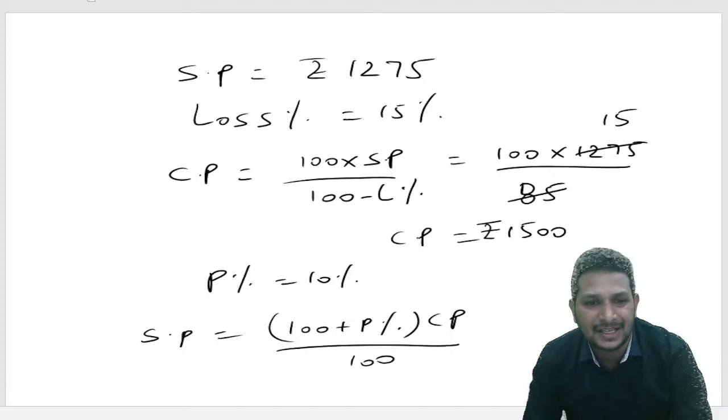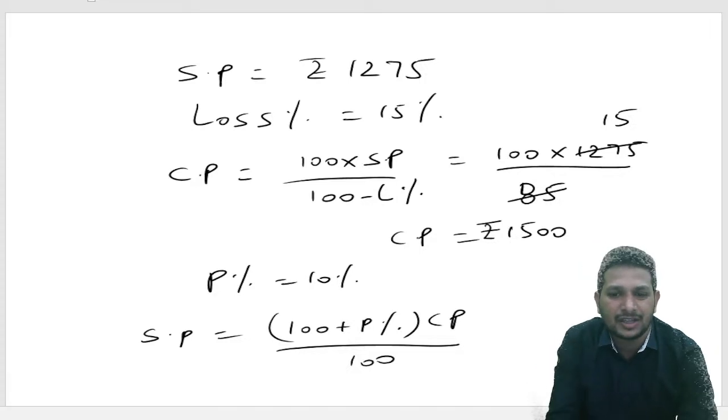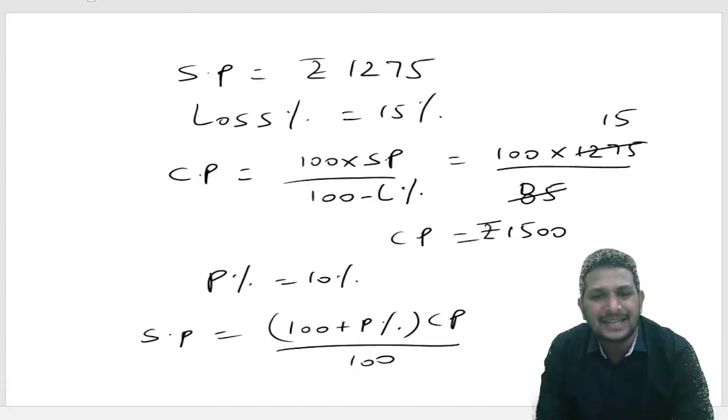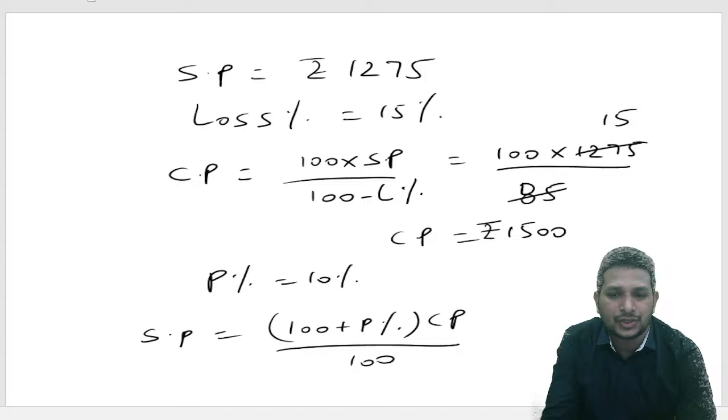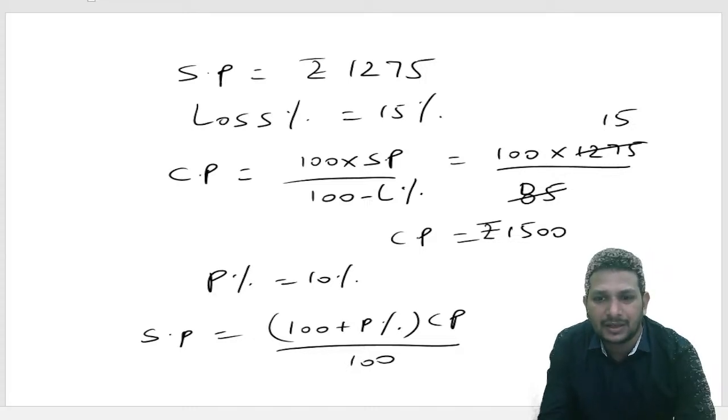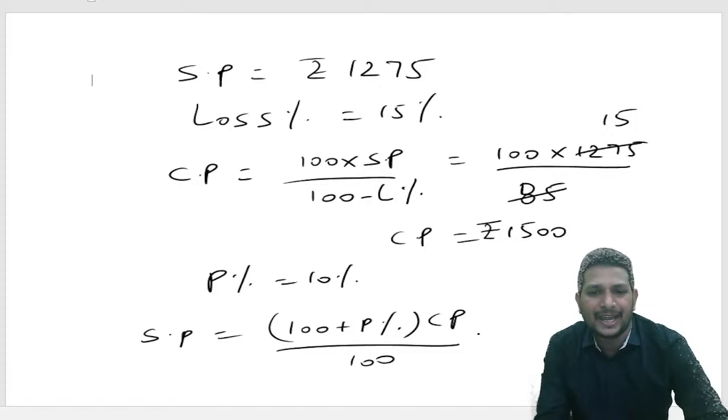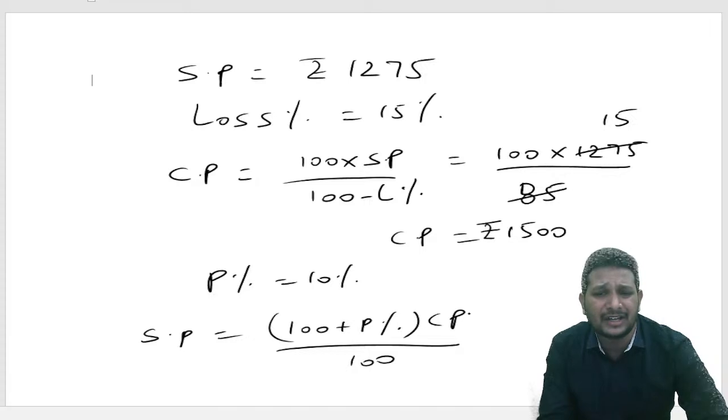Now if I do the substitution of these values, how much do I get? 100 plus profit is how much? 110, right? 100 plus 10 becomes 110. What do I do here?